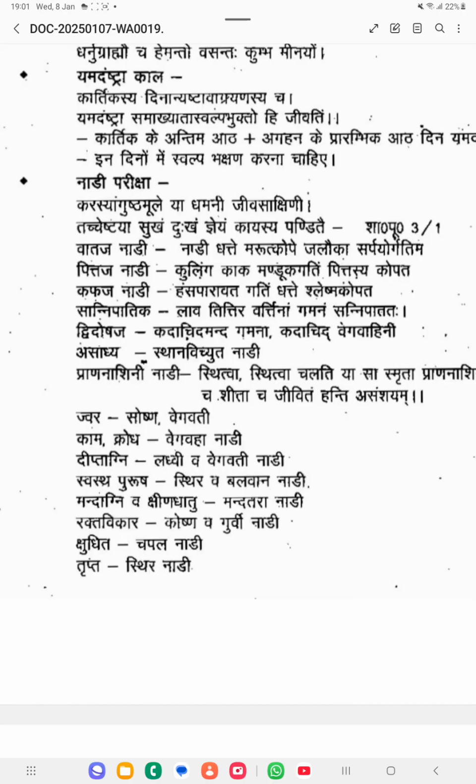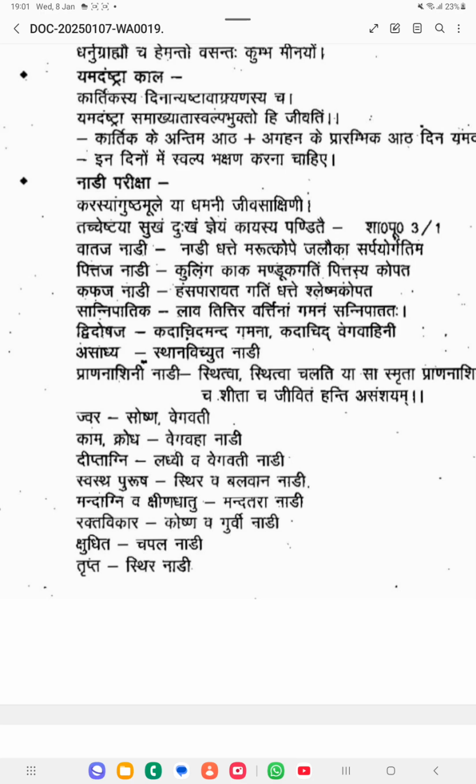If it is a Vataja predominant Nadi, what movement can you feel? If it is a Vataja Nadi, mainly you will get Jalauka and Sarpa gati, indicating Vata Prakriti. If it is a Pittaja Nadi, you will get Kulinga, Kaka, Manduka gati.